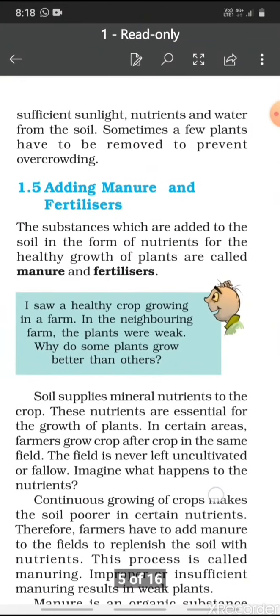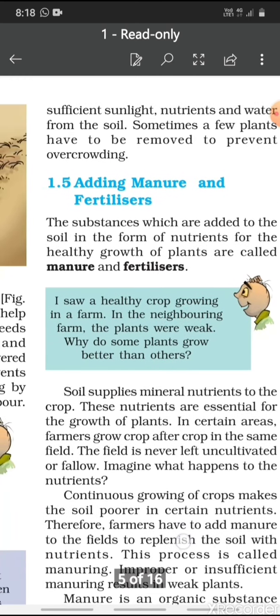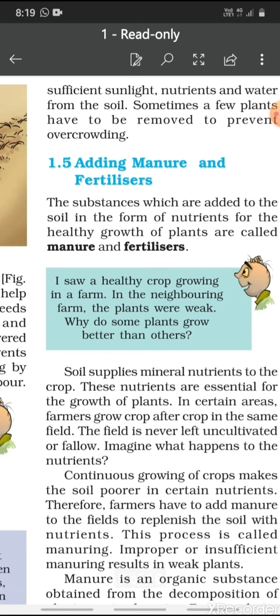Now next is adding manure and fertilizer to the crop. Why the need of adding manure and fertilizer to the crop? The substances which are added to the soil in the form of nutrients for the healthy growth of plants are called manure and fertilizers. So what is the need of adding these? What Bujo is saying here, let us listen to him.